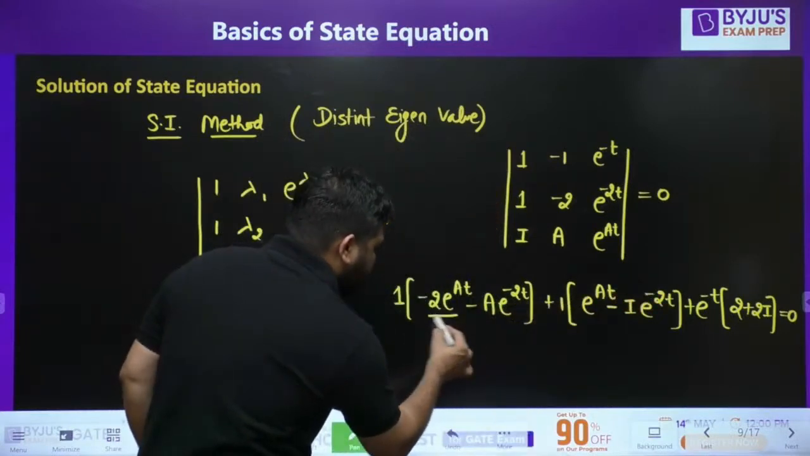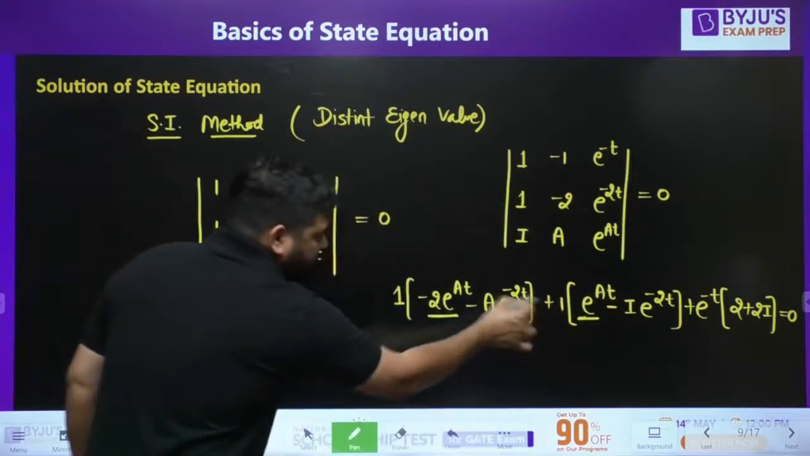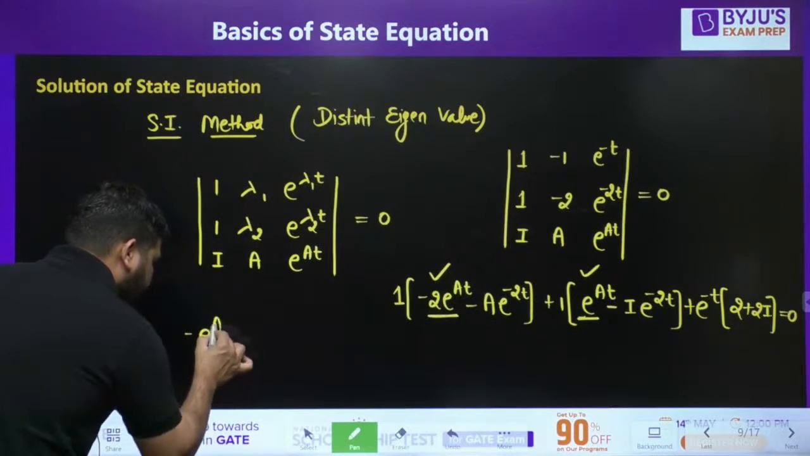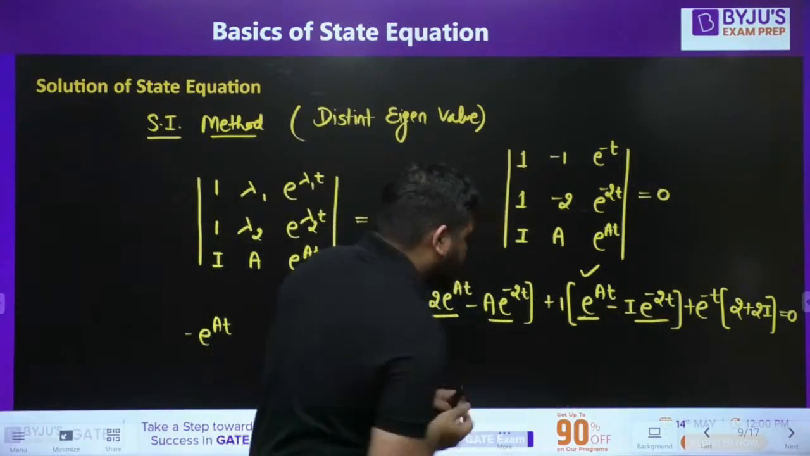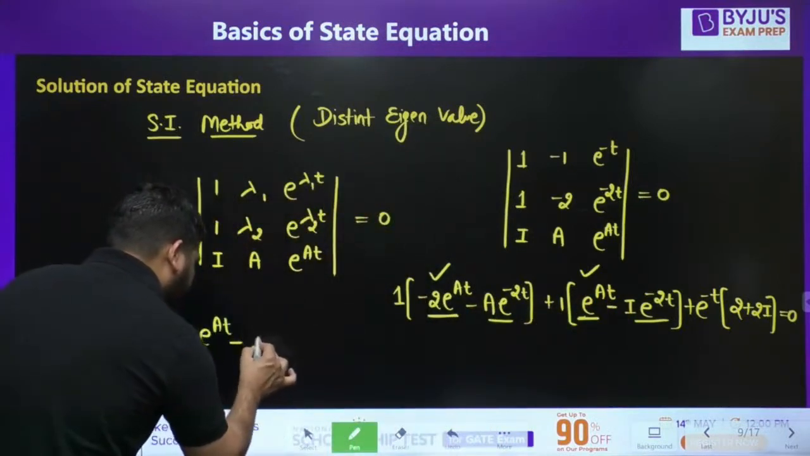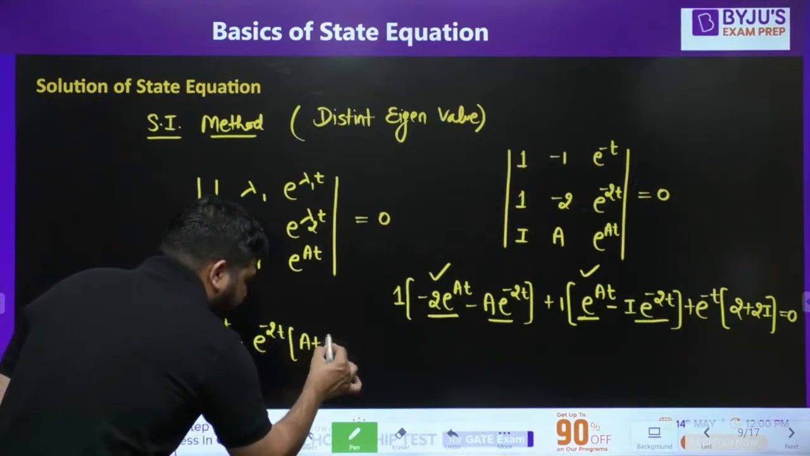So this is minus 2 e to the power minus 2t, and this is e to the power at. If you combine these two terms, you will get minus of e to the power at. Now let's combine this term and this term. You can see that it is negative, it is also negative. So you can take this negative common and e to the power minus 2t common. So now you will have A plus identity.